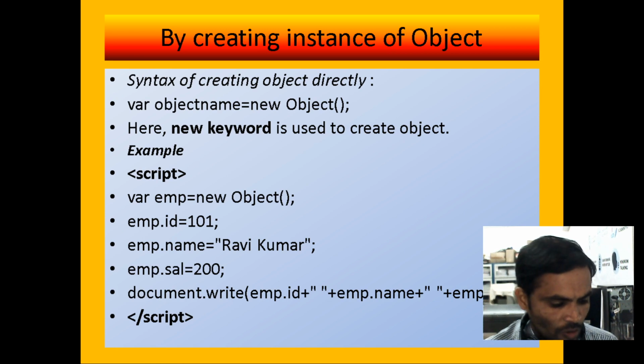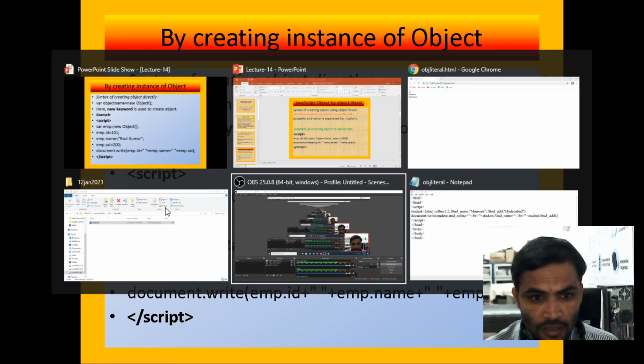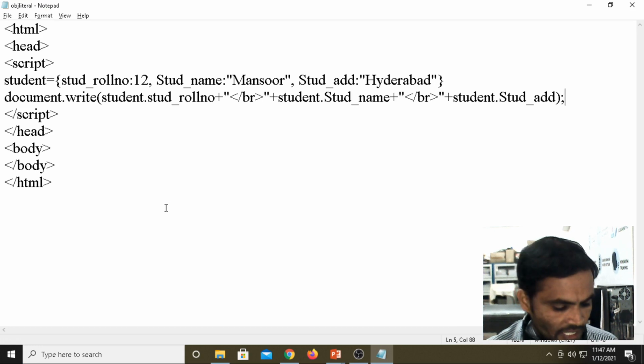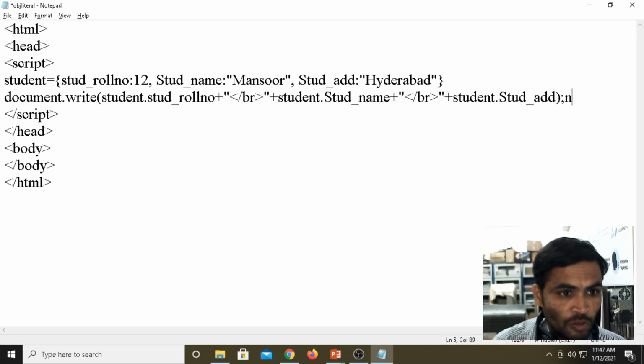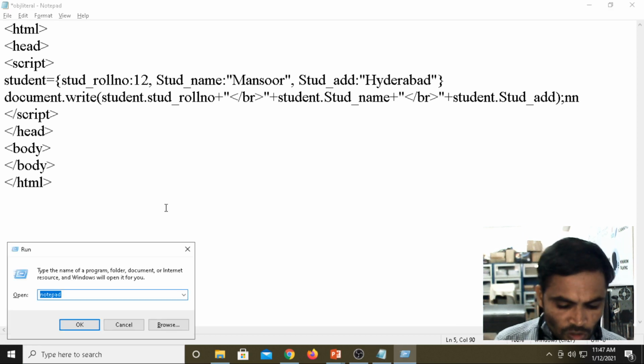Now we are taking the notepad. We take one more new notepad window, another notepad.